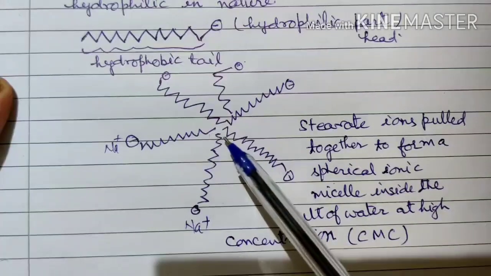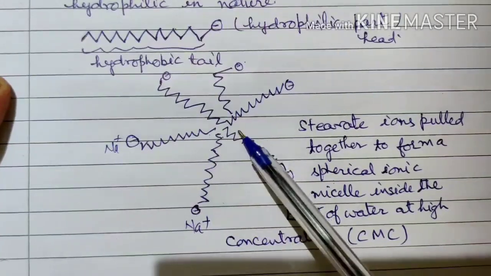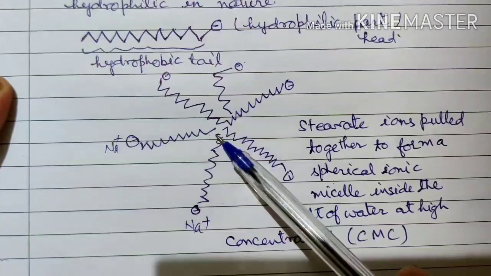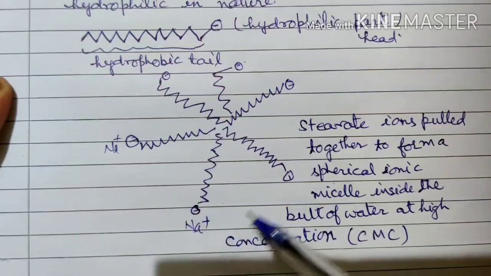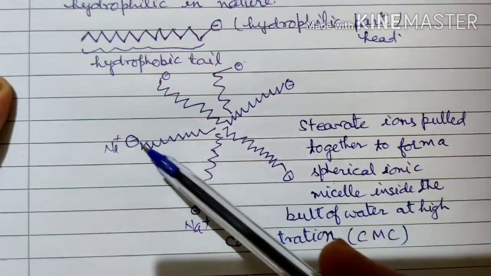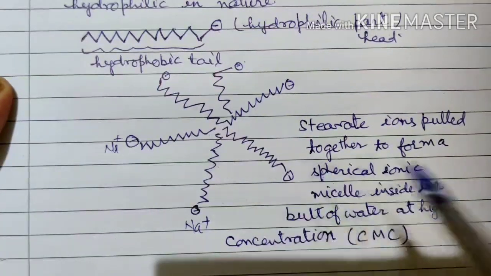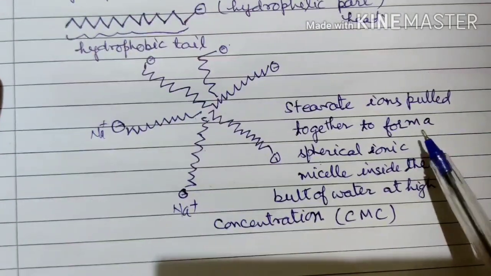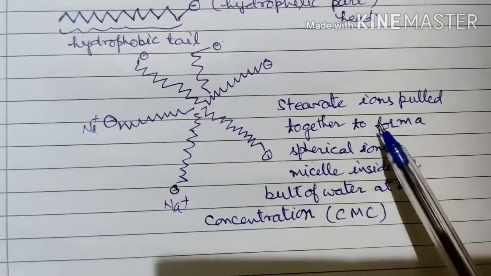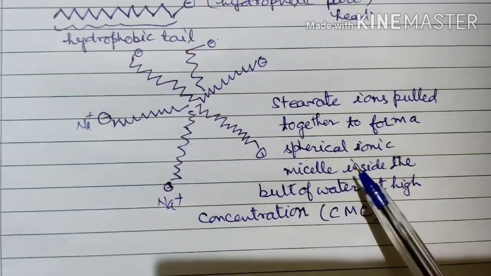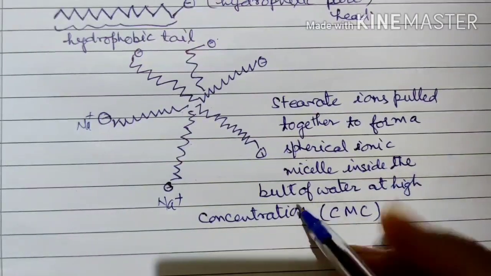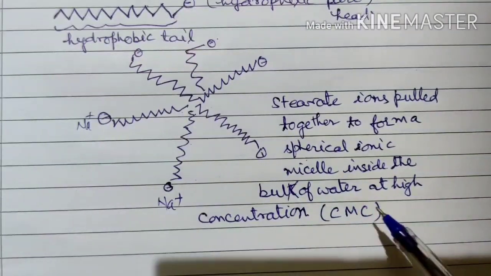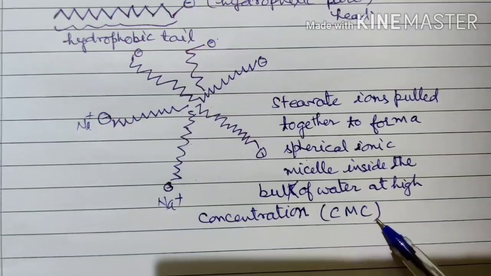So all the chains will go inside the bulk, and because they are water hating, they will go into the inner part, and the polar part, that is the carboxylate ion, will come outward or outside. So in this way it will form a cluster of ions which is called a micelle. Now you can see here the stearate ions pull together to form a spherical ionic micelle inside the bulk of water at high concentration, that is CMC.